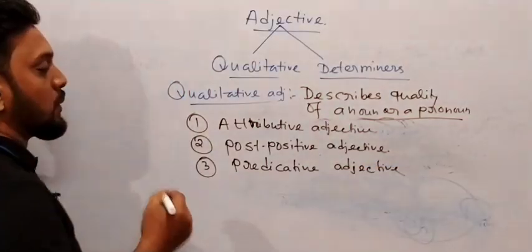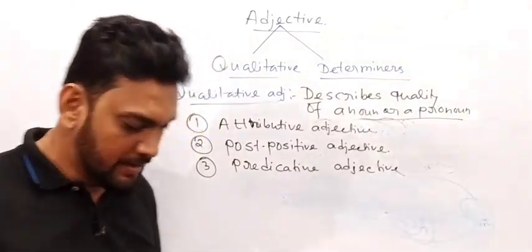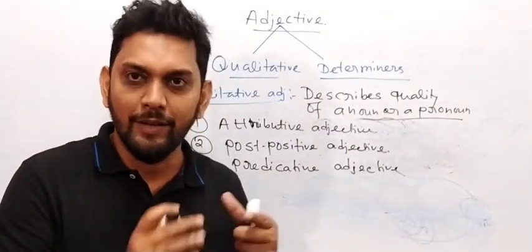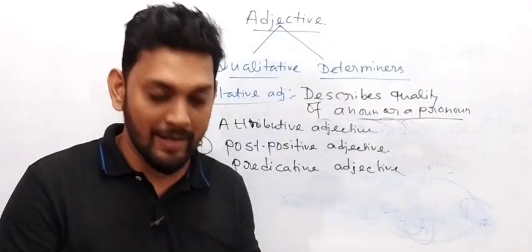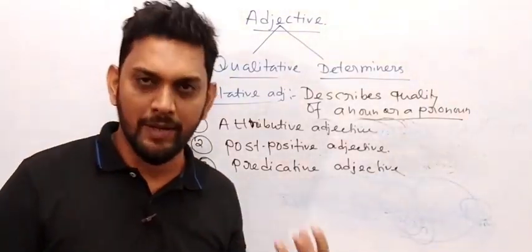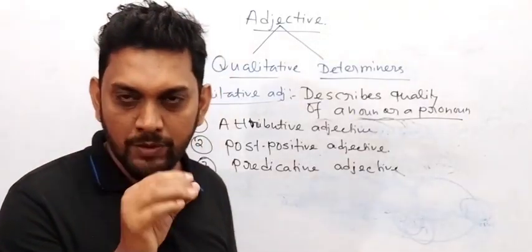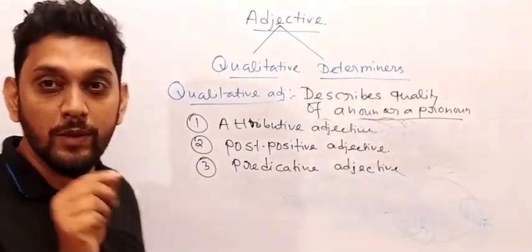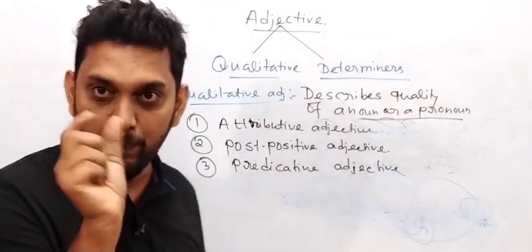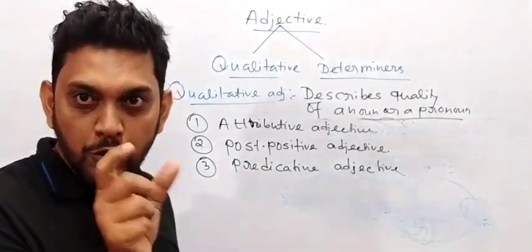What I said is that qualitative adjectives, according to their position, that means adjectives are used in different ways in different sentences, yes or no? So according to its position, I am emphasizing this particular thing, that based on its position, I am stressing that word again and again, position.